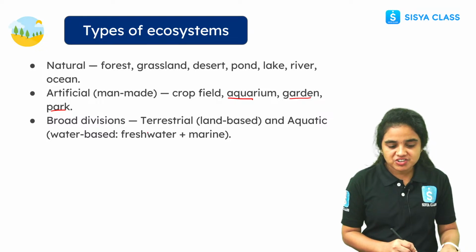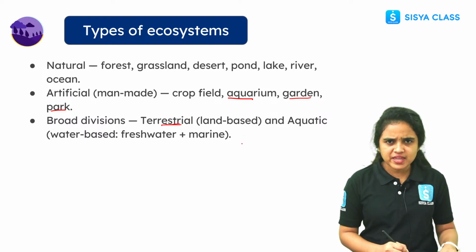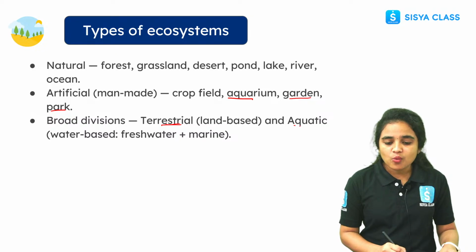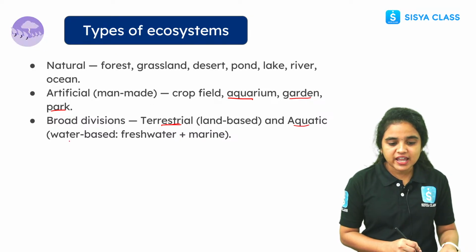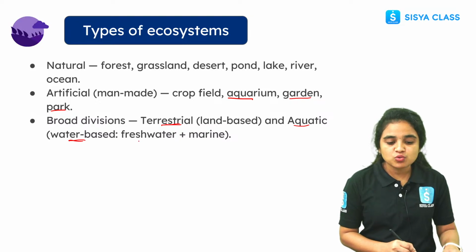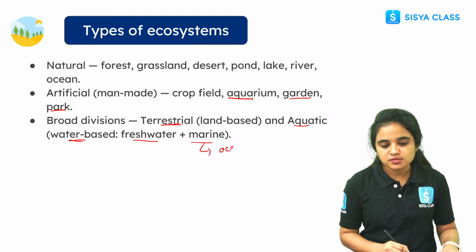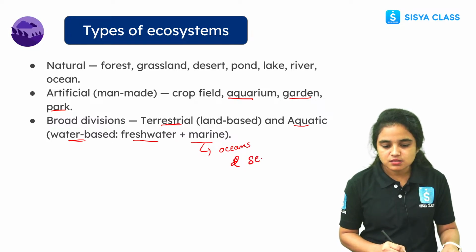And in broad divisions, terrestrial means land-based ecosystem, and aquatic means water-based ecosystem. In water-based ecosystems we can find freshwater and marine, which come under oceans and seas.